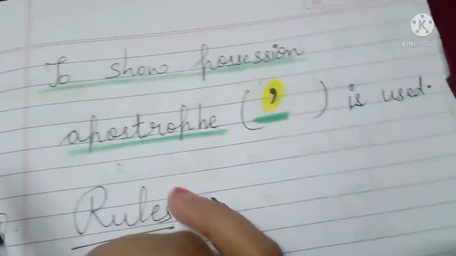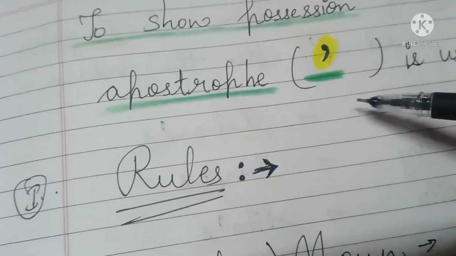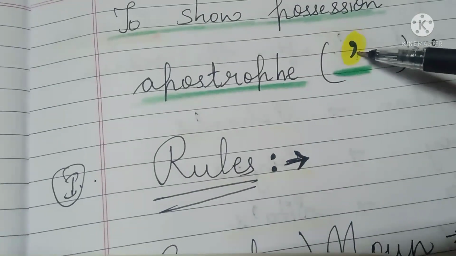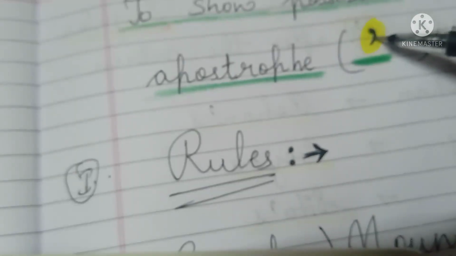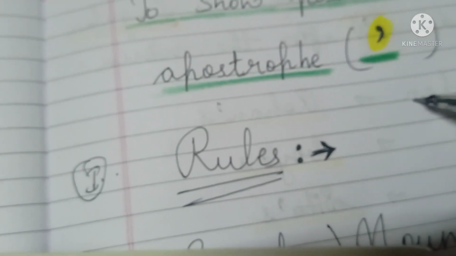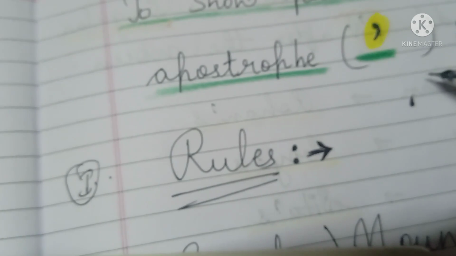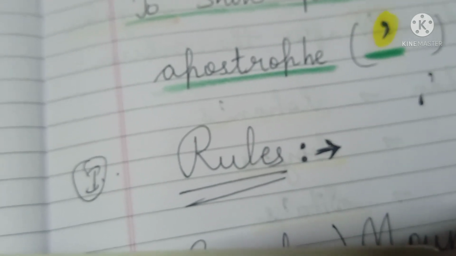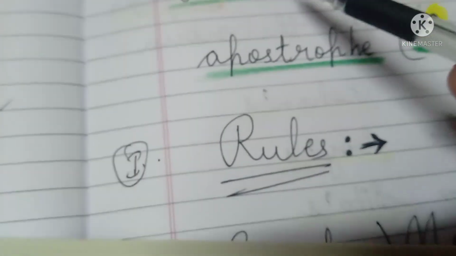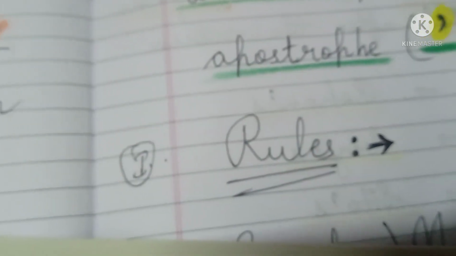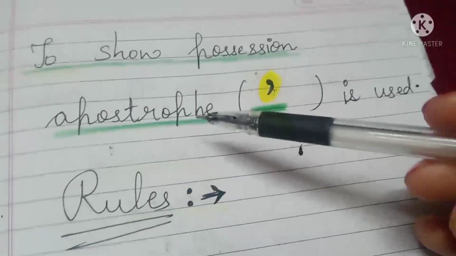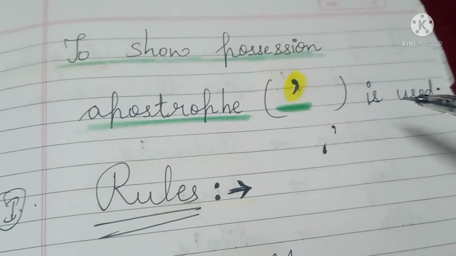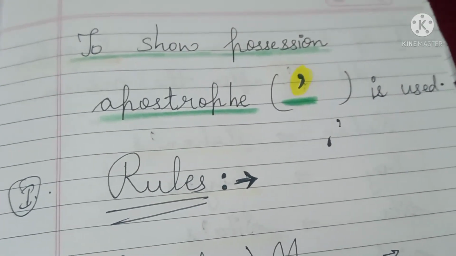I have highlighted the color. This is called apostrophe sign. This is not a comma. Comma is written below, down, but you are writing apostrophe sign on the top. Okay, so to show possession or ownership, we use apostrophe sign. So let us see few examples.